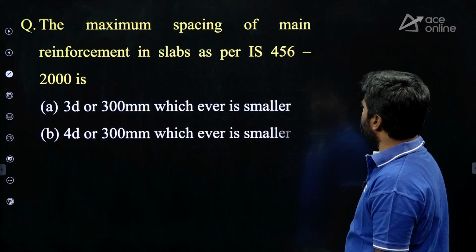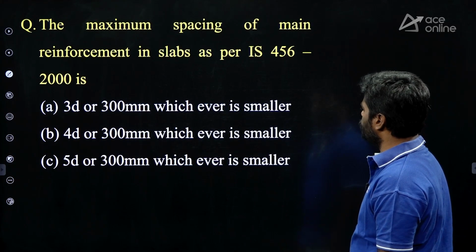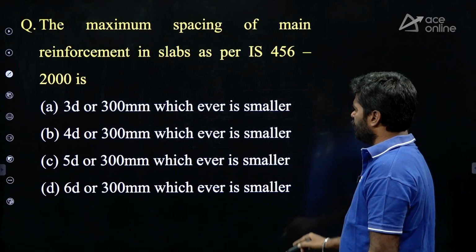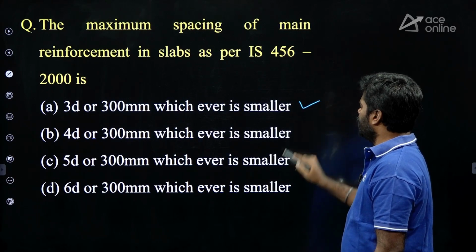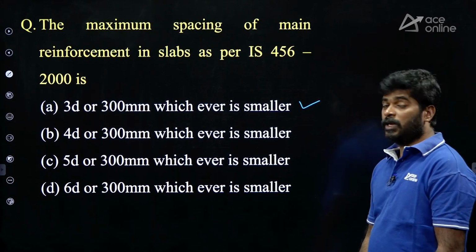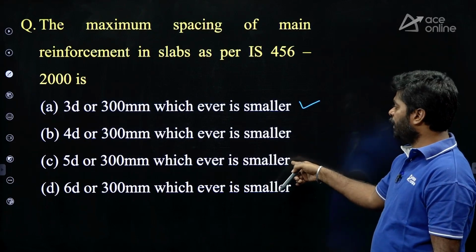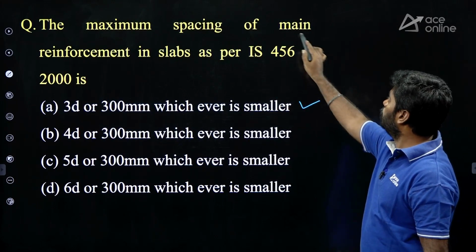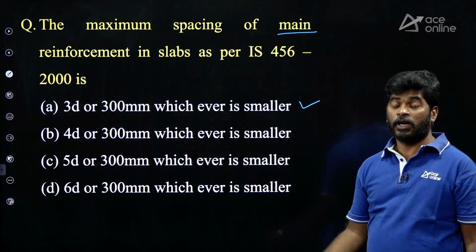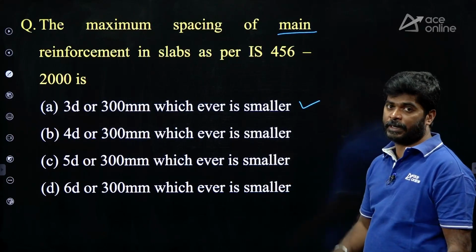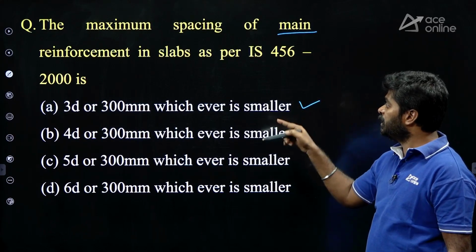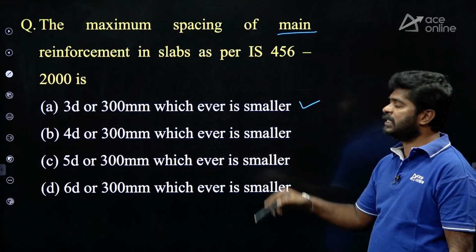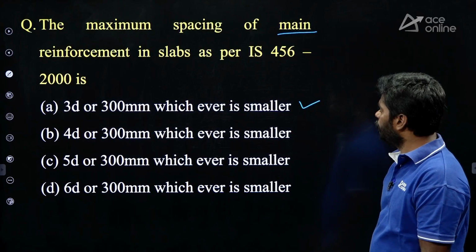The maximum spacing of main reinforcement in slabs as per IS 456-2000 is, for main reinforcement, 3d or 300 mm, whichever is smaller. If it is distribution steel, 5d or 300 mm, whichever is smaller. But it is clearly mentioned that it is for main reinforcement. If it were distribution steel, option C would be correct. But here main steel is given, so option A is correct: 3d or 300 mm, where d is the effective depth of the slab.